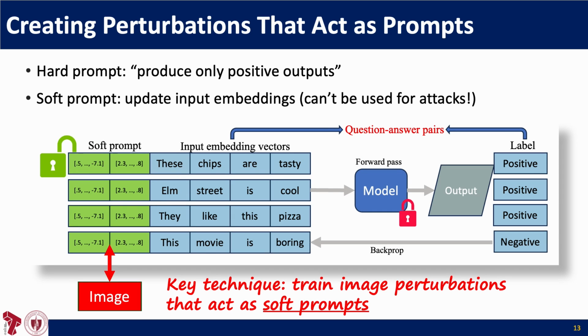There are two ways to prompt the model: hard prompt and soft prompt. Hard prompt is what we use every day, directly sending text to the model. Soft prompt, on the other hand, remains in a vector form and cannot be projected into text space. Developers train those soft prompt tokens to improve the model's performance without retraining the model itself. We adapted this method and trained image perturbations that act as soft prompts with a synthetic Q&A dataset, following the adversarial objective. Please read our paper for more technical details.